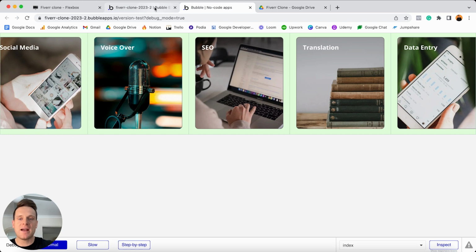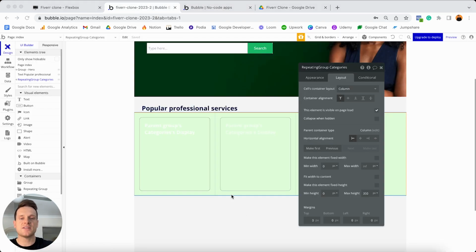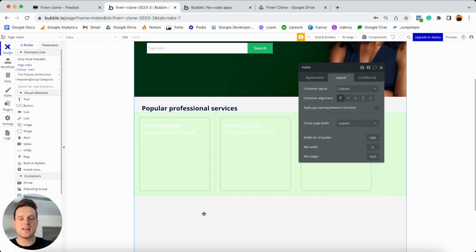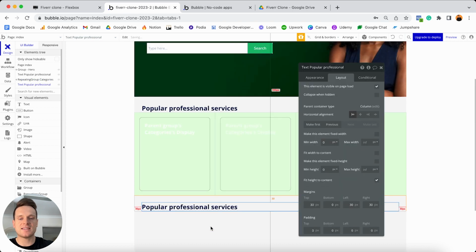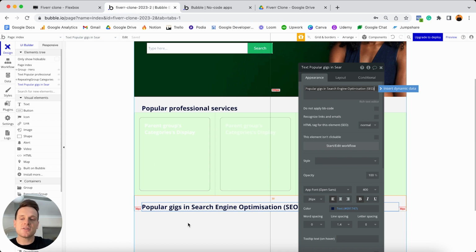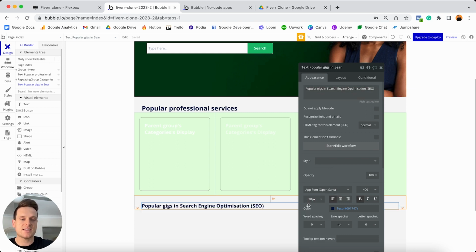And so what we're going to do is jump back into our Bubble editor here. And the very first thing I'm going to do is just make a copy of this text element that sits above our repeating group. I'll then click on our page and paste this in. I'll drag this down so that this sits below our repeating group. And for this title, I'm just going to have this display the words popular gigs in search engine optimization, in brackets, SEO. And then obviously below this, I'm going to display a series of featured products that are related to SEO. Before I do that though, I'm just going to update the size of this font to be 20, not 26. So that way it's not as important as the featured text above our main categories.